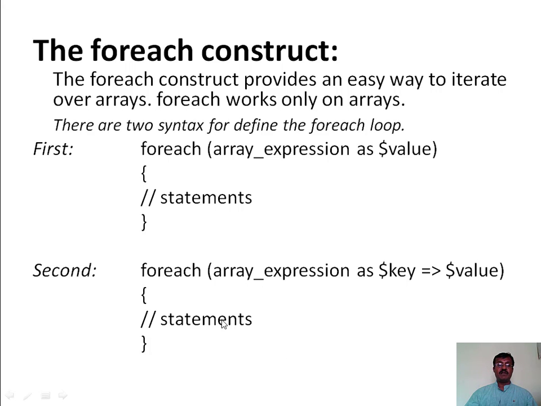It will take a number of iterations based on the number of elements in your array. So in this way also we can access the array elements by using loops, that is the for loop and the foreach loop.